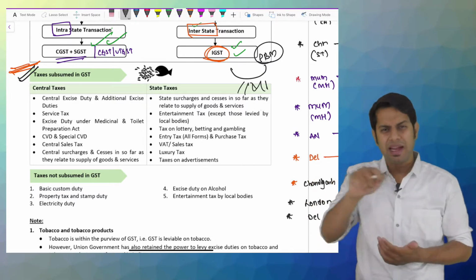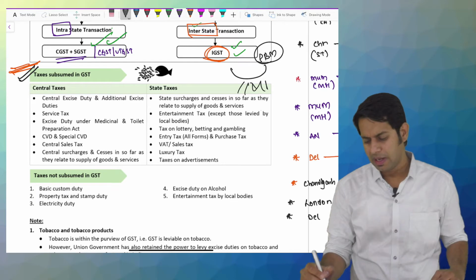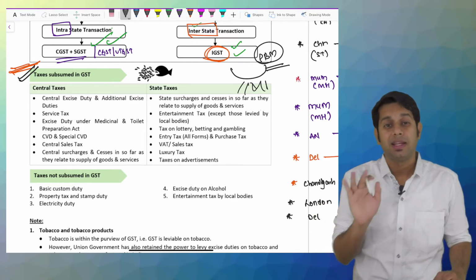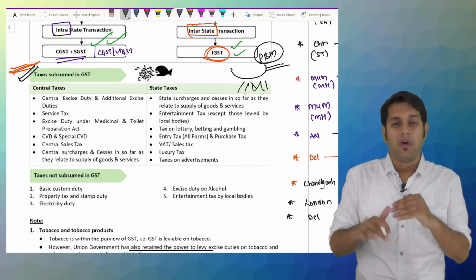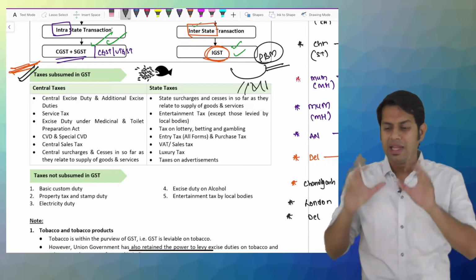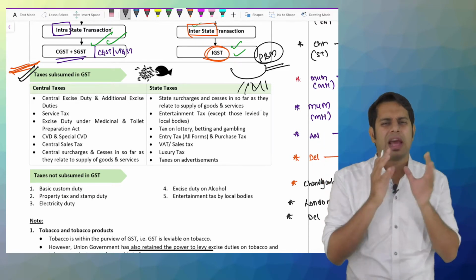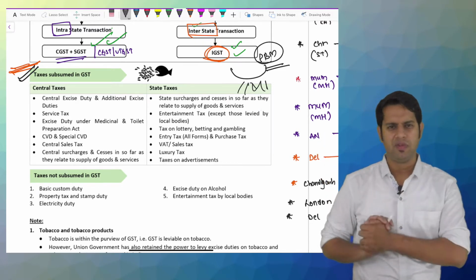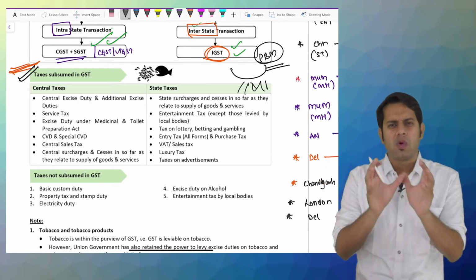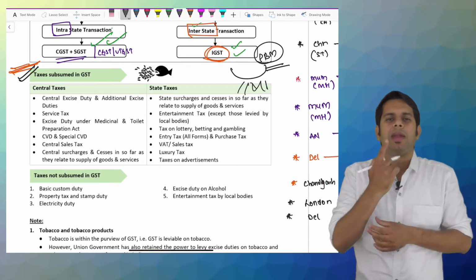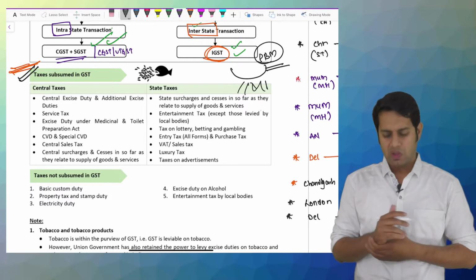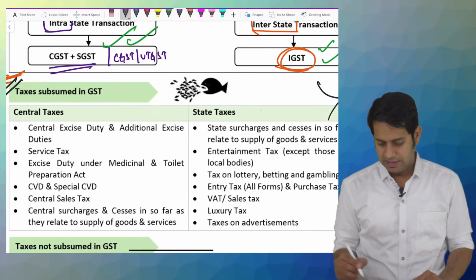Then you will put paneer, and then you will get a final product which is paneer butter masala. Just like that, even for us to get GST, there were many different types of taxes which were already existing before GST. All these chota mota taxes got merged, and it became one particular tax called GST.